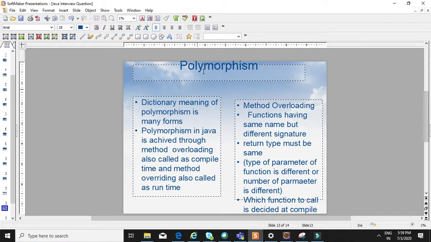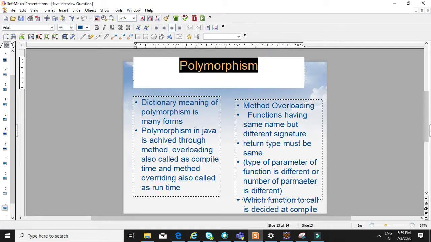Today I'll be discussing another OOPS concept, that is polymorphism. I have discussed inheritance, abstraction and encapsulation in my previous videos. Please watch them and subscribe so that I can upload more videos. So what is polymorphism? The dictionary meaning of polymorphism is many forms.